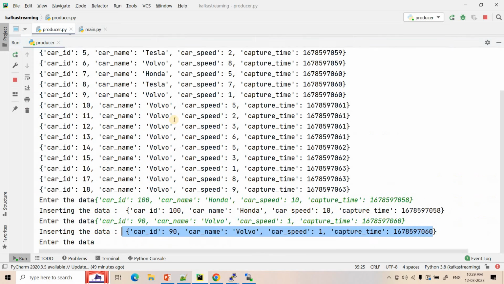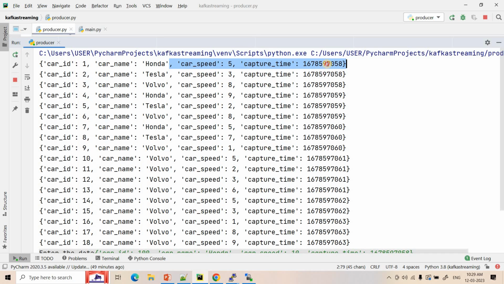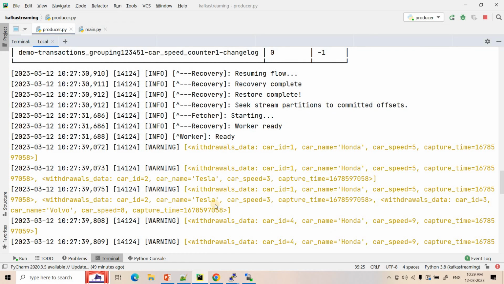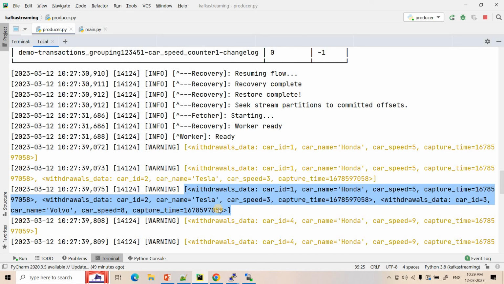So here, see, first we publish this particular event, car speed 5 for 058. That is, car ID 1 came, then car ID 2, then car ID 3. All 3 events came in the same window. If you see the terminal, first car ID 1 came in the list, then because car ID 2 is also coming under the same window, it just got appended in that list. Here, see, you can easily understand this is a list, and then even car ID 3 is also coming under the same window. That's why it is appended again in that same list. Okay. Then the next window starts.